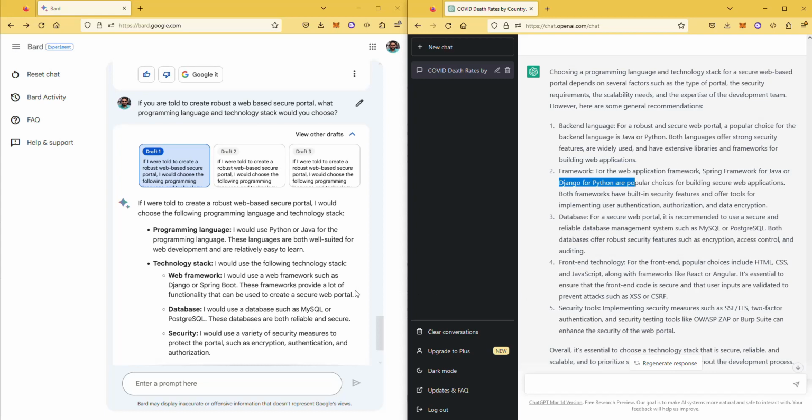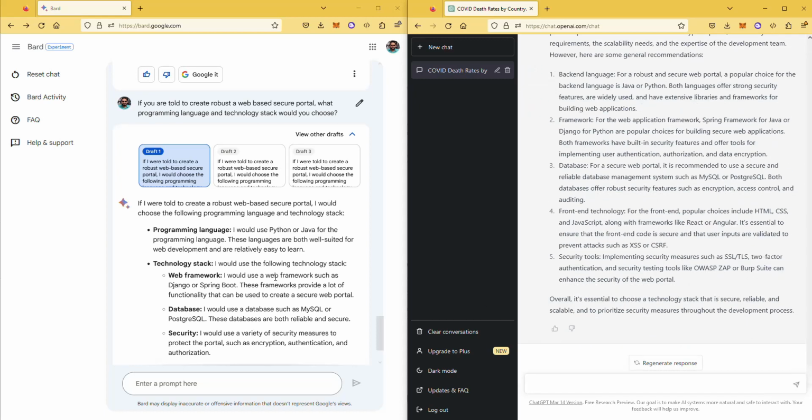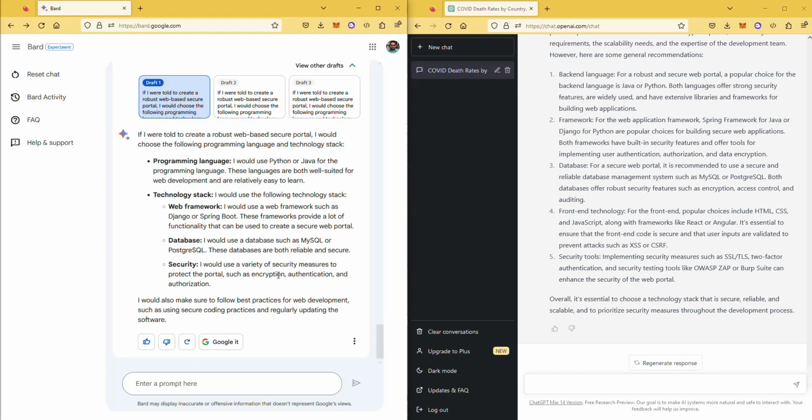I'm not going to say that I disagree with them, but I probably wouldn't have chosen Python because Python is more like, to me, a language for AI models and not necessarily an enterprise level web-based language, when it comes to like millions of hits. So I mean, Java would be the choice, but either way, I think they both provided a comprehensive analysis and answer, and I could go with either of them. So I don't see an issue with that.